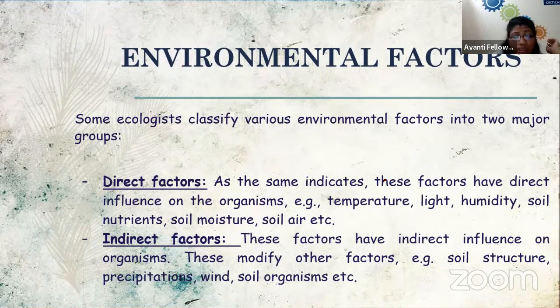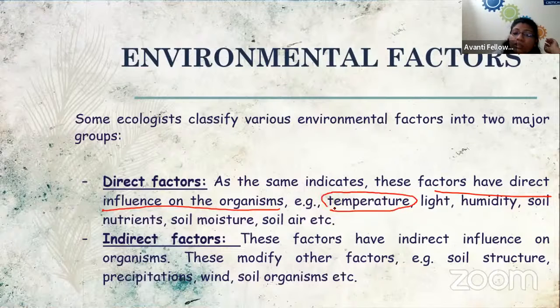Direct factors are those which have a direct effect or direct influence on the organism, such as temperature. If the temperature increases, everyone's coolers and fans get switched on. Everyone starts looking for the AC or cooler, right? But whenever the temperature decreases, everyone goes for the bonfire and starts wearing multiple layers of sweaters, right?